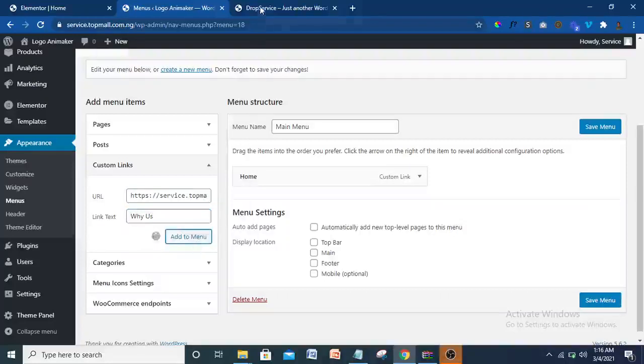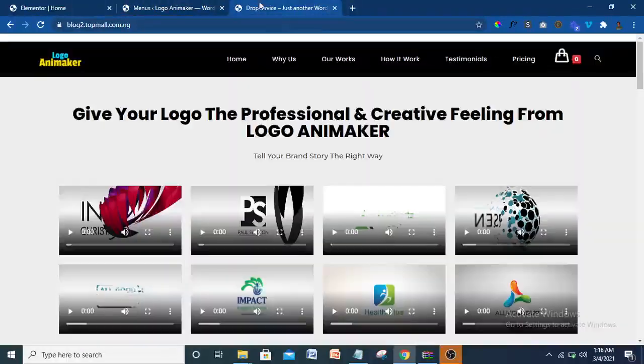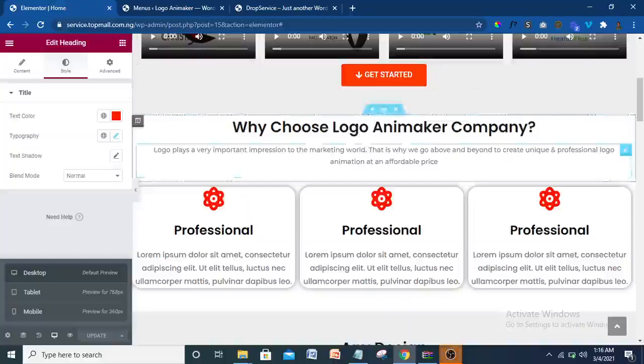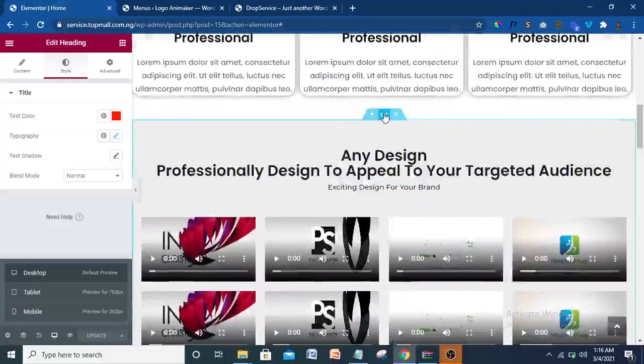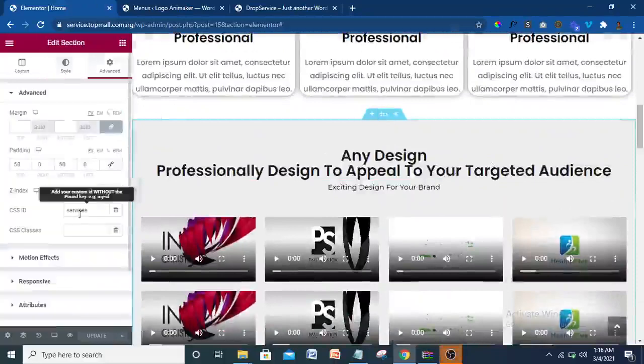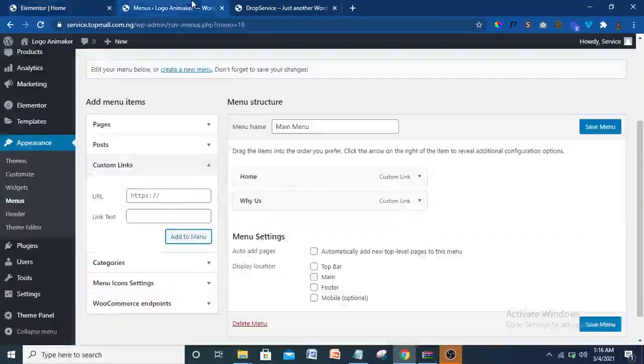Then the next one I want to put, let me see, here we have our work. I think I used our services. This our work, I call it services, right? The service I call, let me check, services. So I'm just going to come to menu here, put in this, then services. So here I'm going to call it, let me call it Our Works, add to menu.